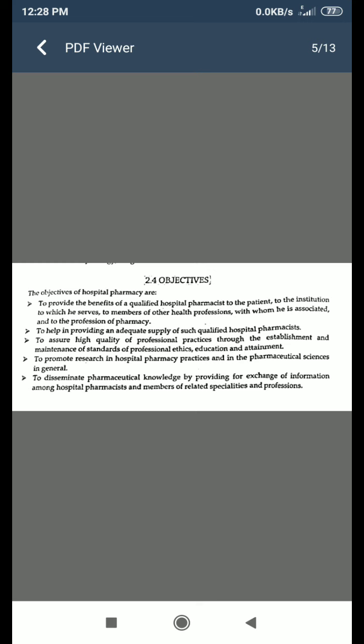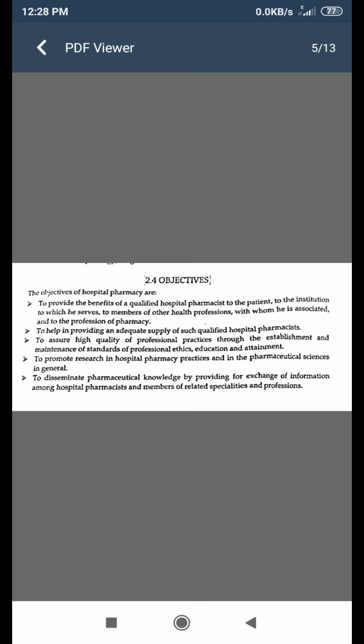Then, to help in providing an adequate supply of such qualified hospital pharmacists, to assure high quality of professional practice through the establishment and maintenance of standards of professional ethics, education and attainment.